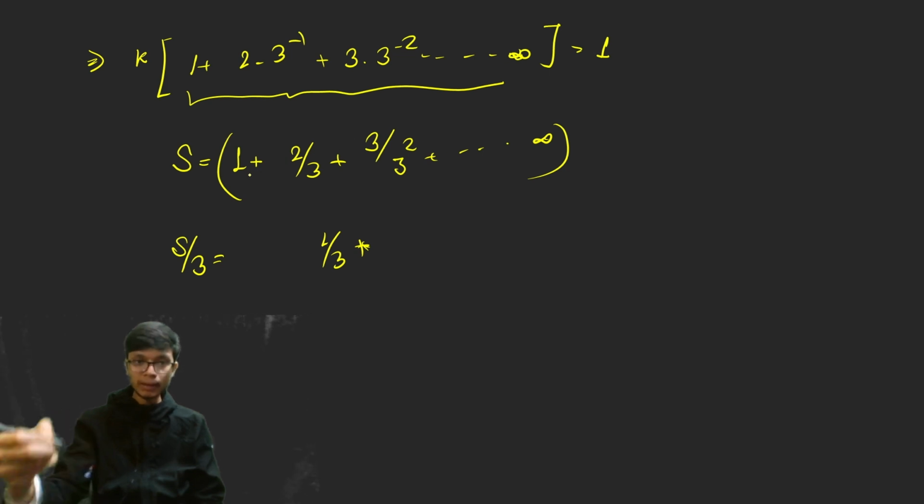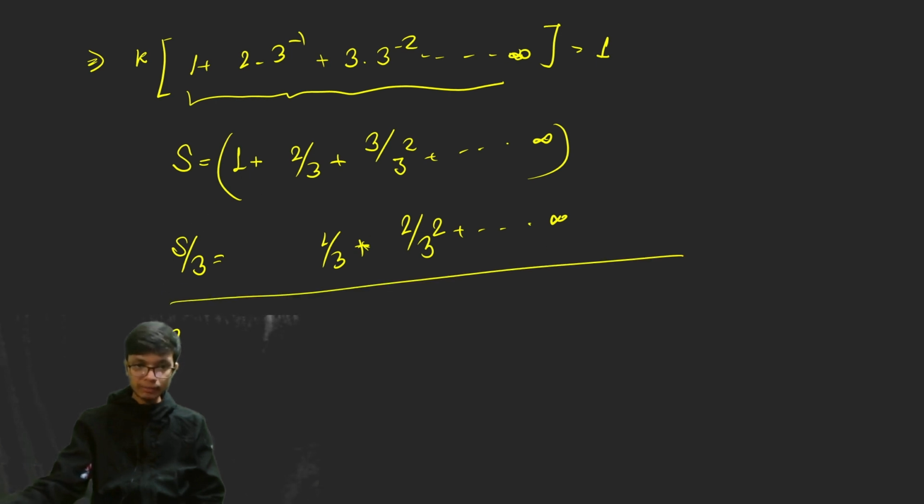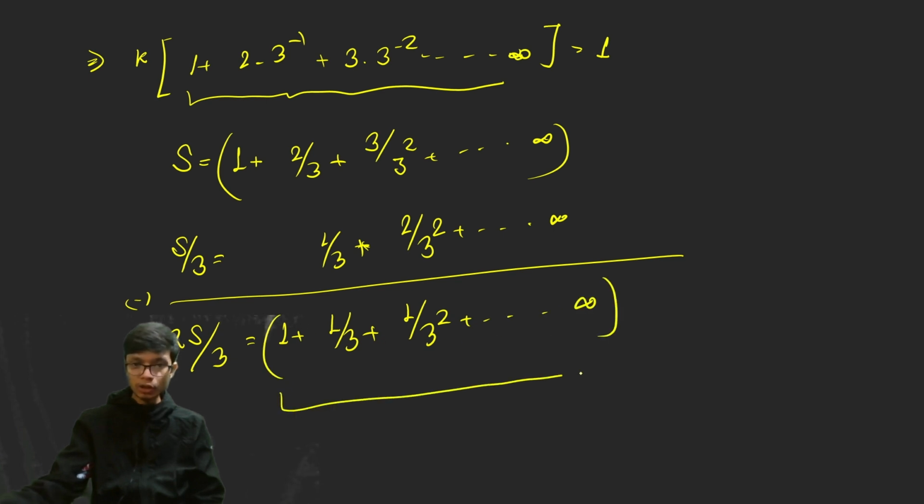Writing it on the right side, this is equal to 2 divided by 3 square and so on up to infinity. Now if you subtract the terms, on the left hand side we get 2s by 3, and that is equal to 1 plus 1 by 3 plus 1 by 3 square and so on up to infinity. This corresponds to an infinite GP with the modulus of the ratio less than 1.